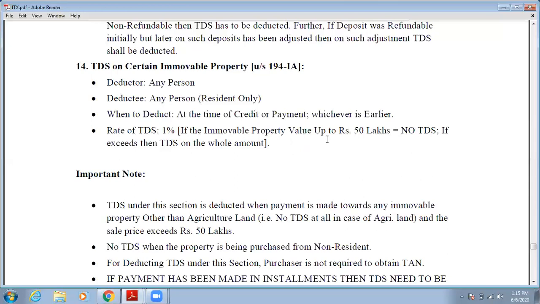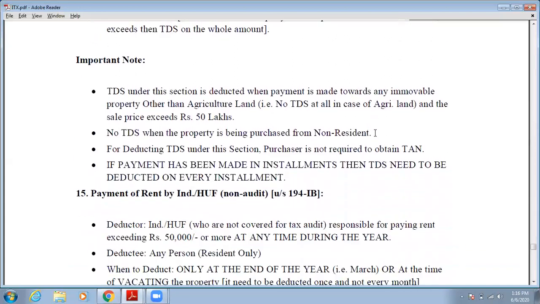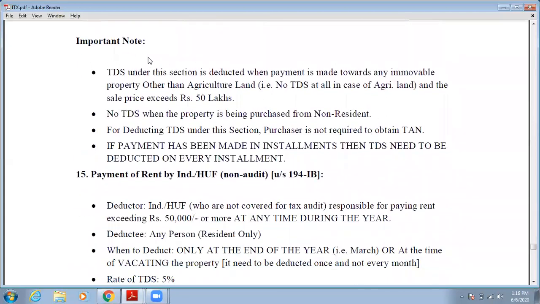If immovable property is up to 50 lakhs, if the value of your immovable property is up to 50 lakhs, then no TDS will be deducted. And if such value of immovable property exceeds 50 lakhs, then in that case you have to pay the TDS on the whole amount. Okay. The next are important notes for the provision of immovable property. There are some notes. Let's see what they are.